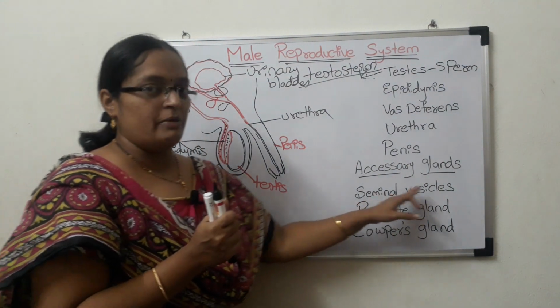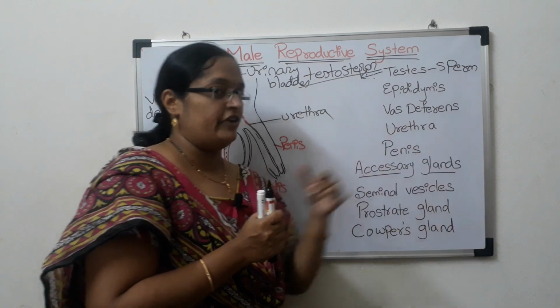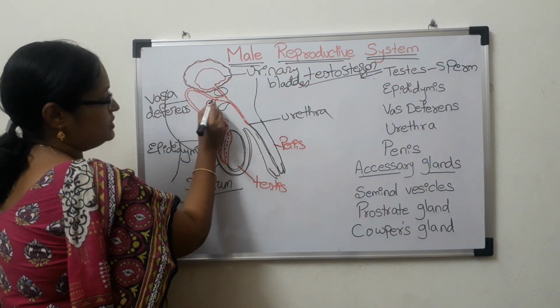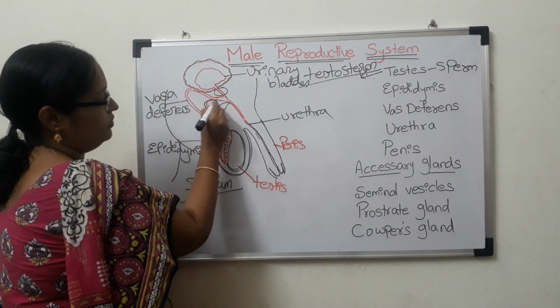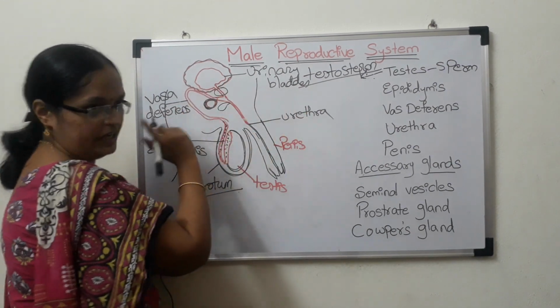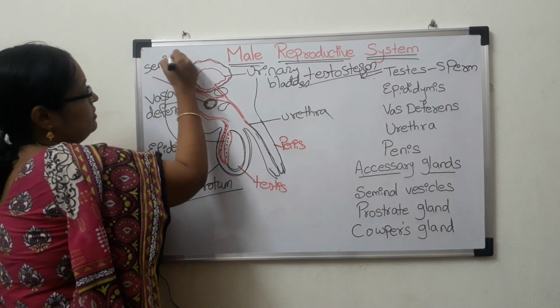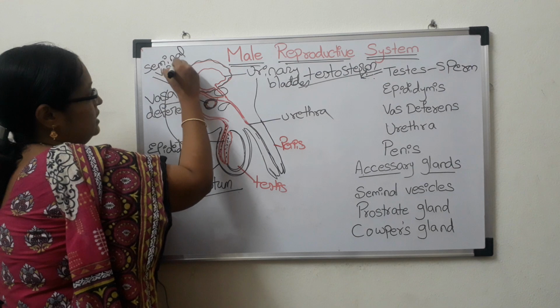A pair of seminal vesicles are present near each vasa deferens. Look here. One is on the left side, another one is on the right side. This we call the first gland, seminal vesicle.